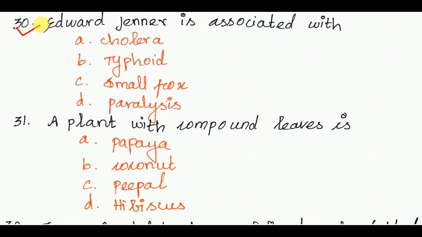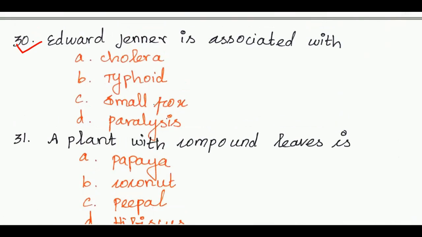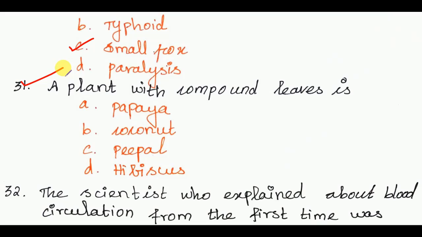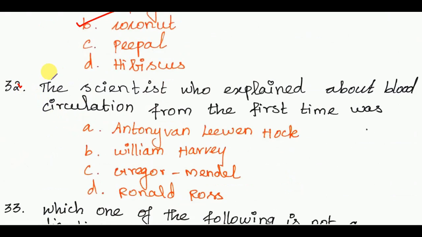Next, Edward Jenner is associated with smallpox. Next, a plant with compound leaves is? The answer is option B, coconut. Next, the scientist who explained blood circulation for the first time was? The answer is option B, William Harvey.